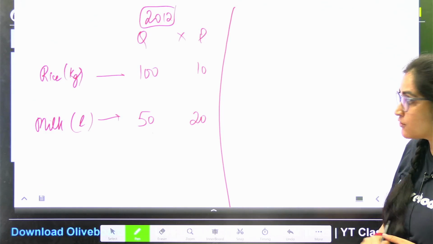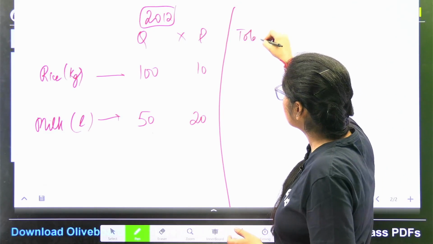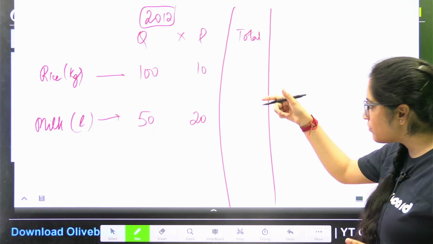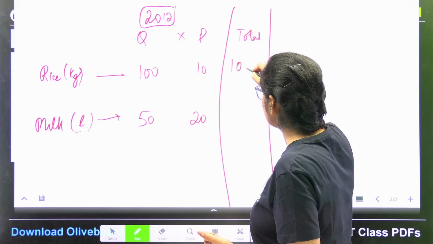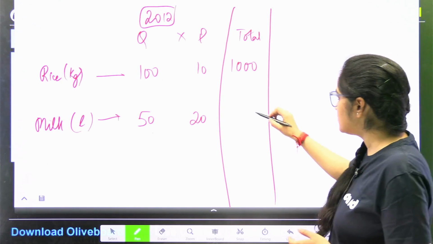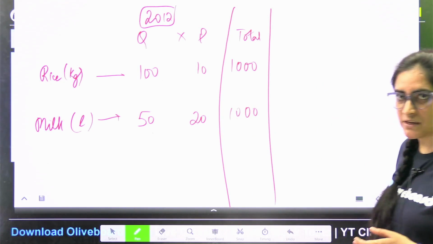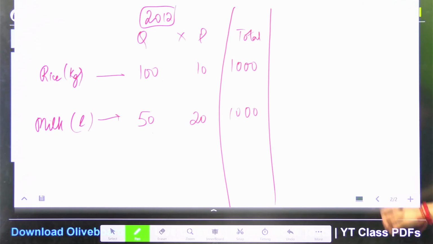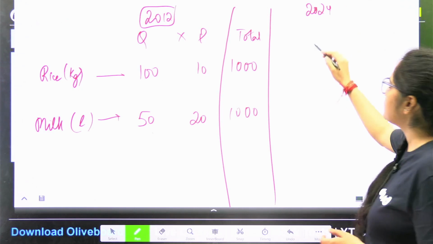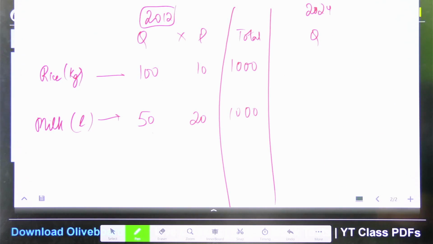So what I'm going to find out is the total value of goods and services produced. So the total value of rice was 1000 rupees, and the total value for milk was again 1000 rupees. Now standing in the year 2024, I saw the quantity of rice that I was able to produce.